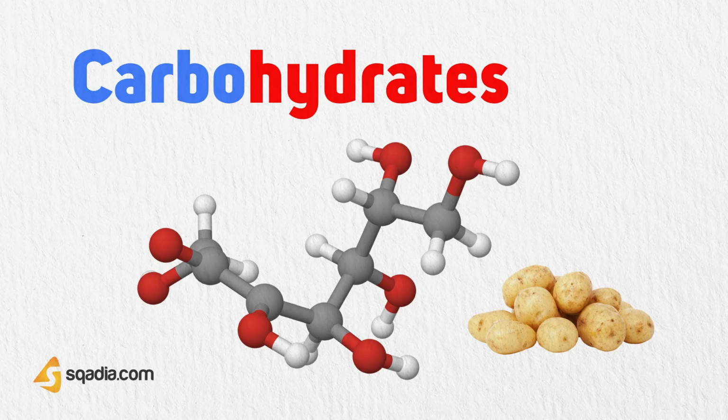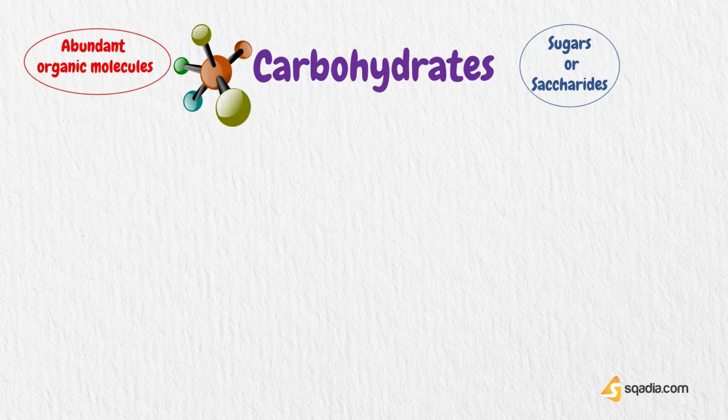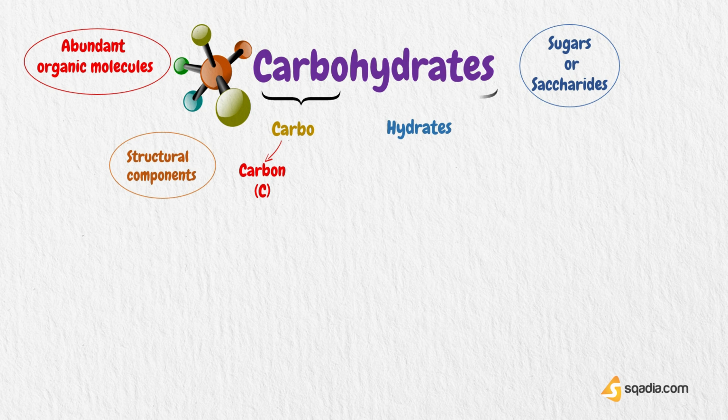Our today's topic is the most important class of biological molecules, that is carbohydrates. These are the most abundant organic molecules in nature and are also known as sugars or saccharides. We can get an idea about its structural components from its name as well. Carbo for carbon, hydrate for hydro means water.